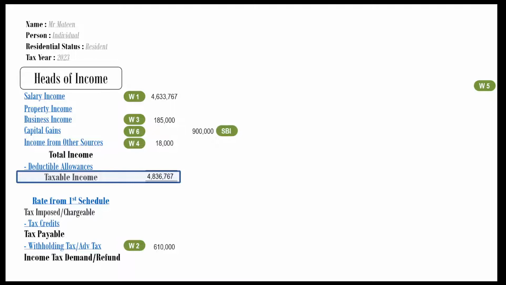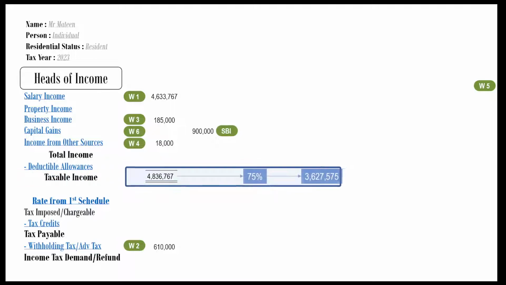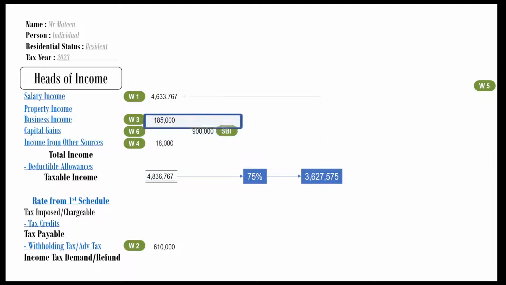Calculate 75% of taxable income, which comes to Rs 3,627,575. We need to decide whether Mr. Mateen is a salaried person or a non-salaried person. Compare the 75% amount with salary income. If salary income is more, then this taxpayer is a salaried person.